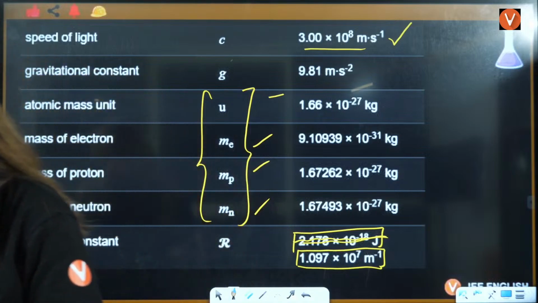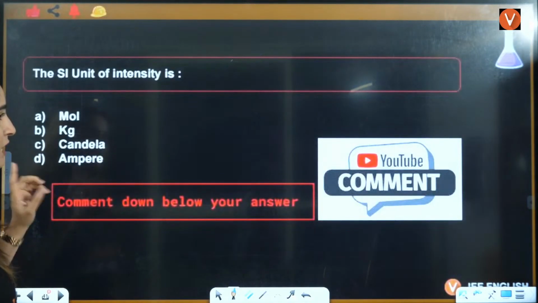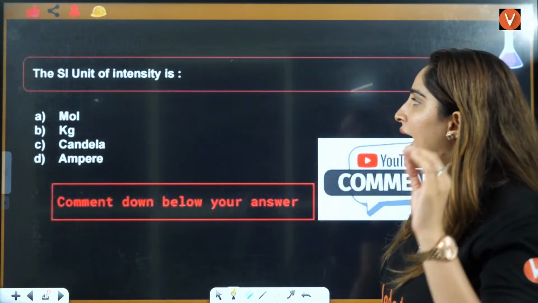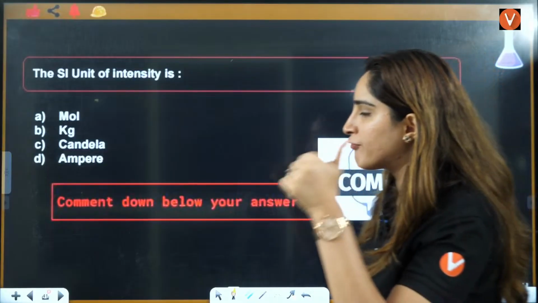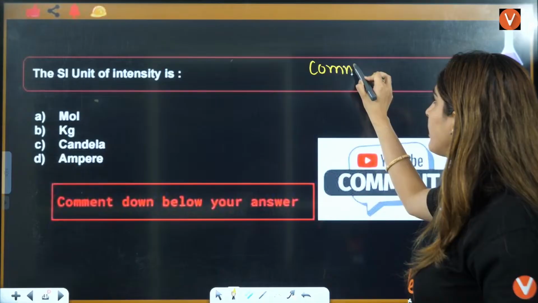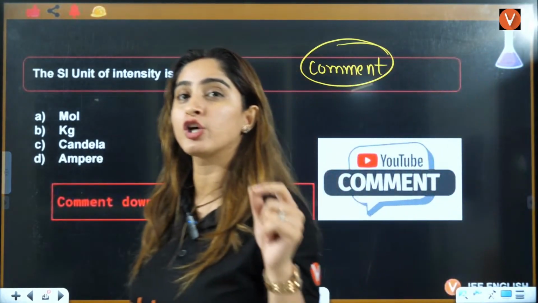Okay, students, so that's it for today. Now I have a question for you. This is the first question: what is the SI unit of intensity? Take the screenshot. I want you guys to comment it down in the comment section. Everybody comment it down in the comment section.